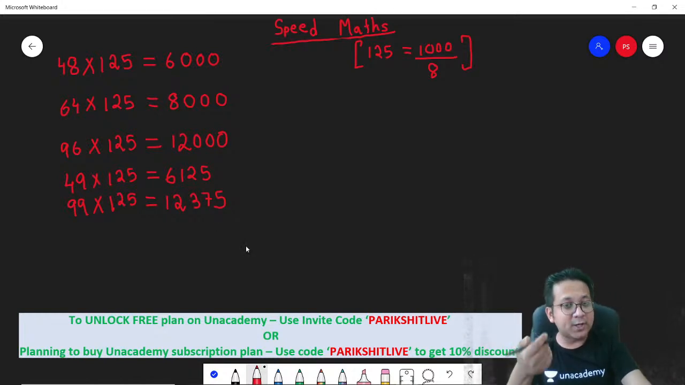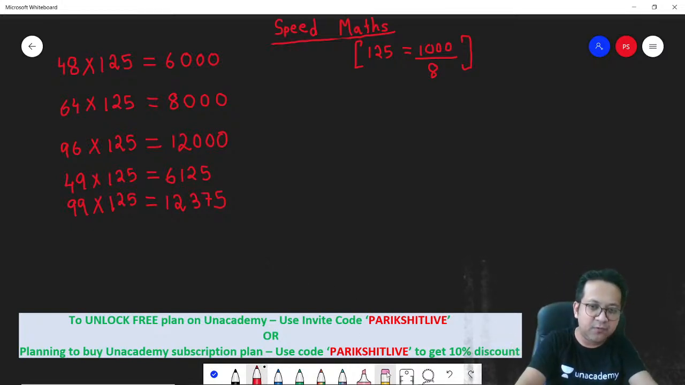So this is very easy, multiplying numbers with 125. So what did we just discuss? We discussed how to multiply numbers with 25, how to multiply numbers with 125. Let's move to the next.